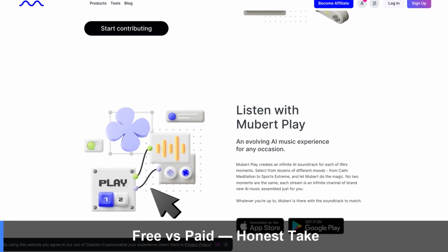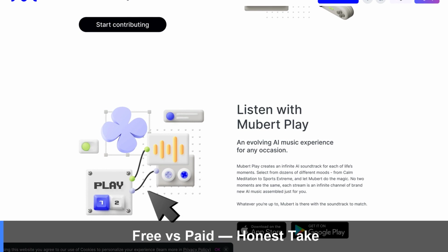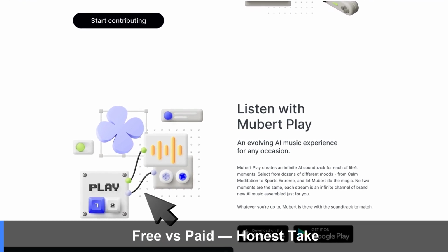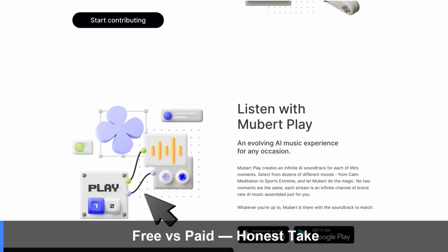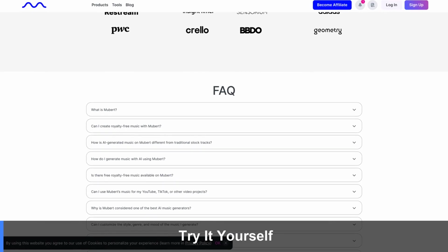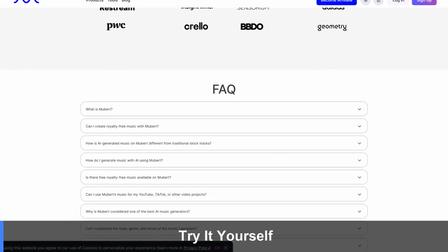Honestly, the free plan is enough to get real value and test it properly. You only need to pay once you're scaling up or want commercial rights. No pressure to upgrade on day one. That's the full process to generate royalty-free AI music with Mubert in 2 minutes.